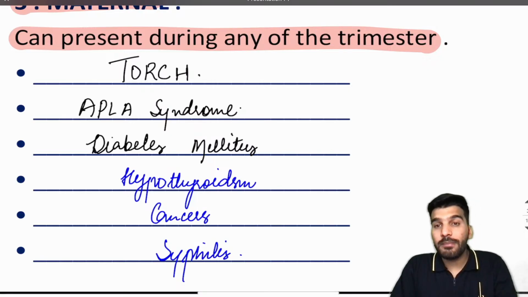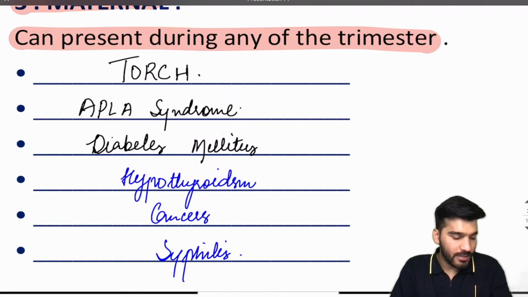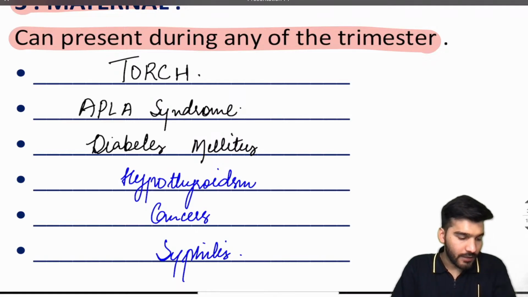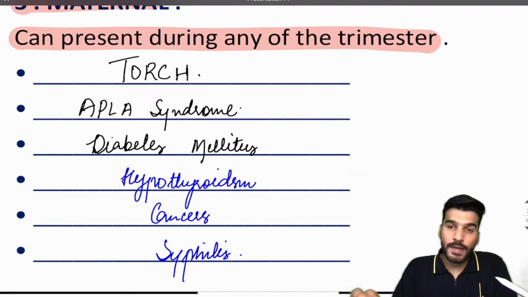And the most common Mullerian defect, if they ask the question, what will be your answer? Write down in the comment section. Let me know. What is the most common Mullerian defect? Your answer goes to septate uterus.